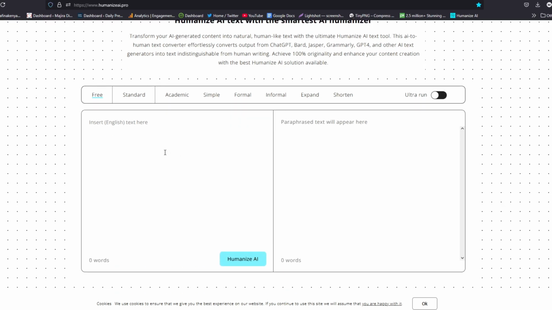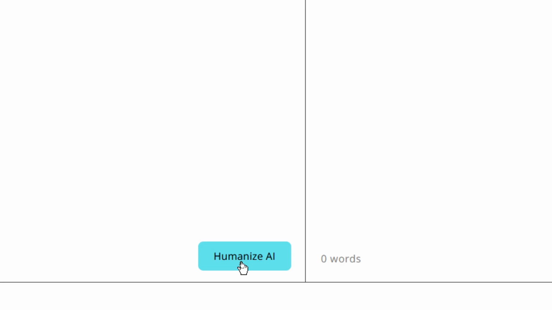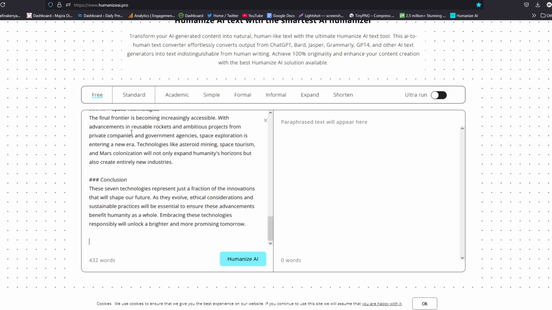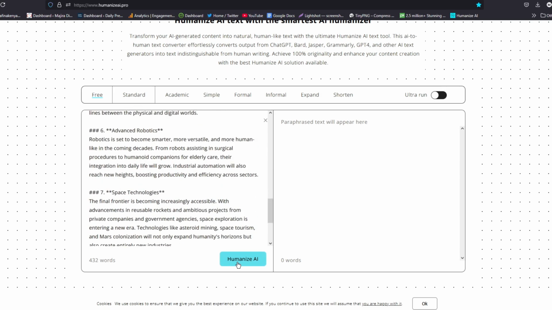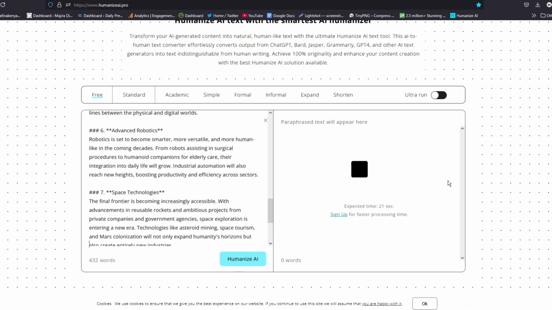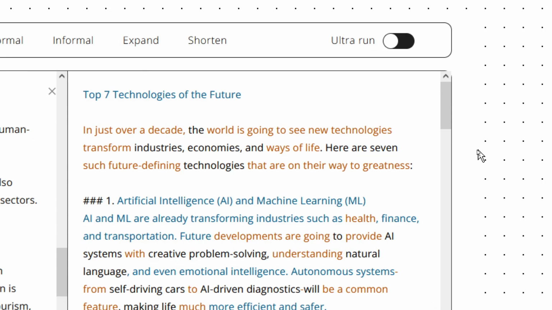What you only need to do is to take your article and paste it here. And once you have pasted it here, you will click on Humanize, and then you will get a final copy that has been paraphrased and sounds human-like. And see if this article will pass the AI detection. So I'll paste the same article here and then click on Humanize. And it is done. Now here is our final results.